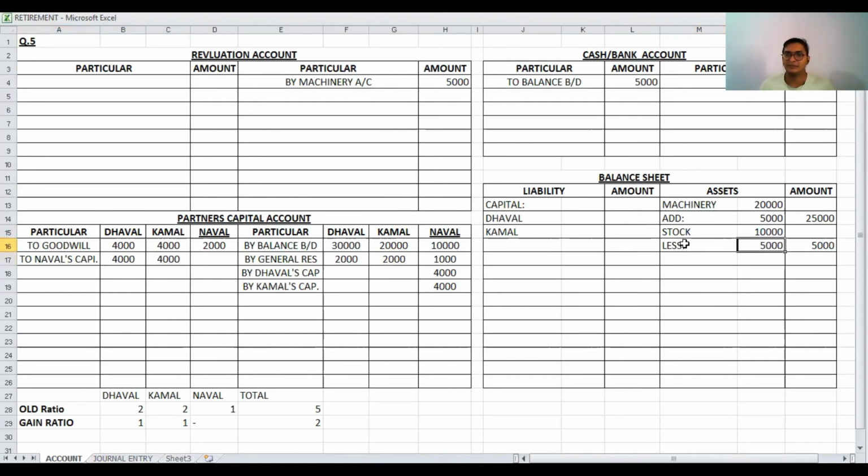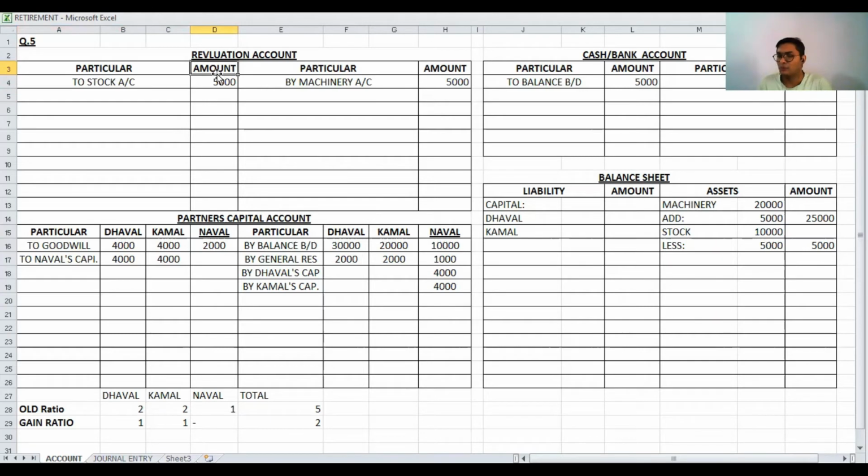Here, asset value decrease, so revaluation account debited by 5,000 to stock account. Old value is 10,000, new value is 5,000. So we can say that 5,000 decrease in stock. So revaluation account debited by 5,000.